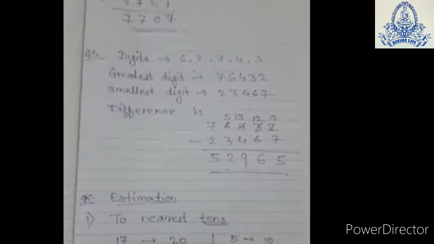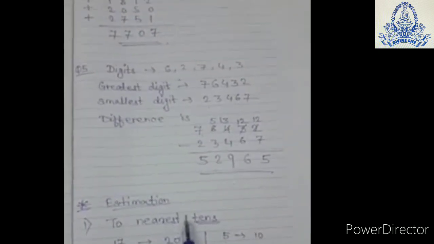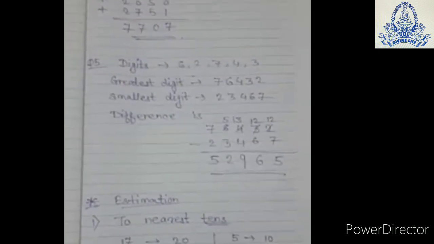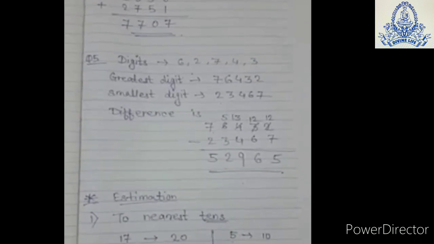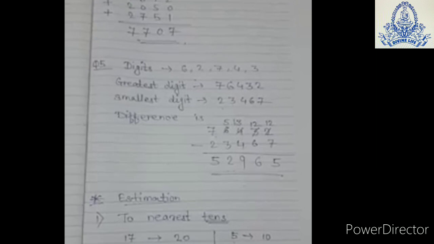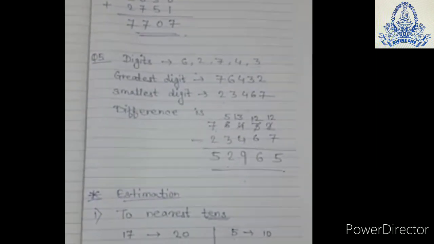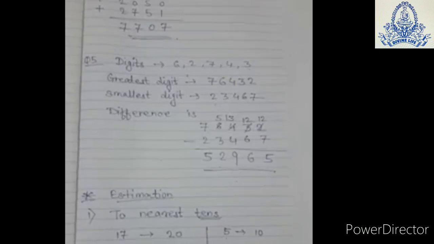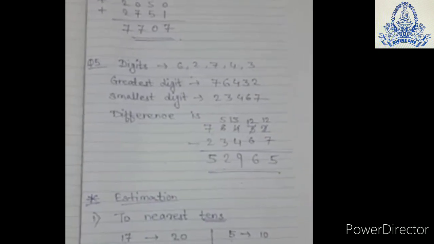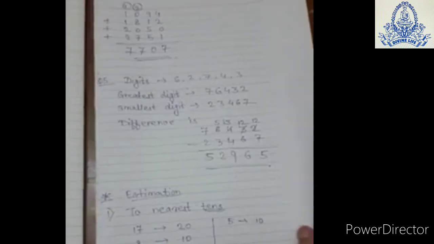Okay, now see this 259. Now what is the nearest tens of this 259? See, we are finding the nearest tens. So we will just see the last two digits. 59 lies between 50 and 60. Which is nearer to 59? Obviously 60 is nearer. So the nearest tens of 259 will be 260. Okay, now see the nearest 100.